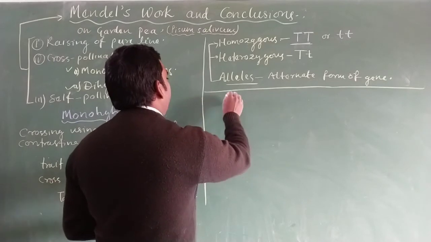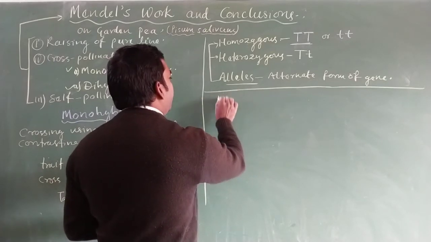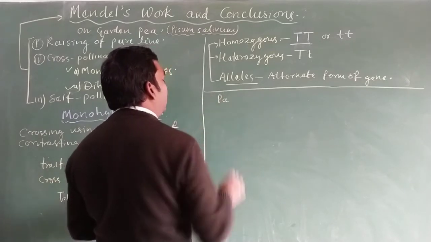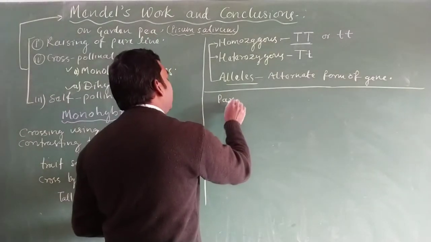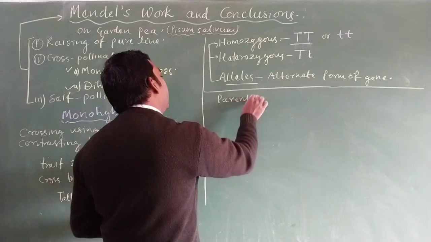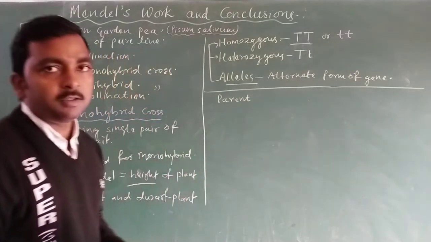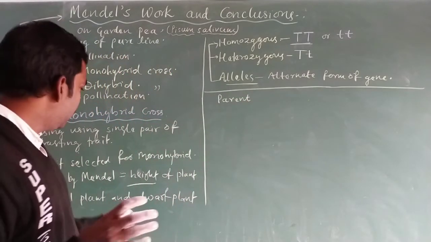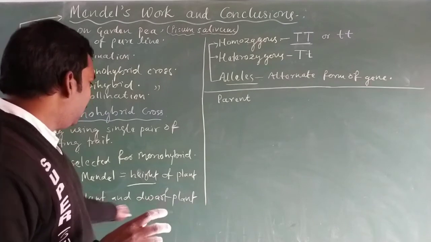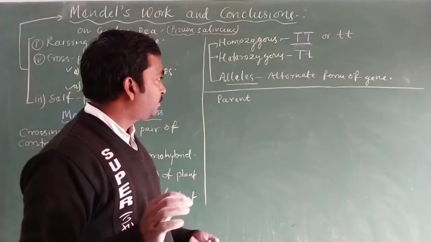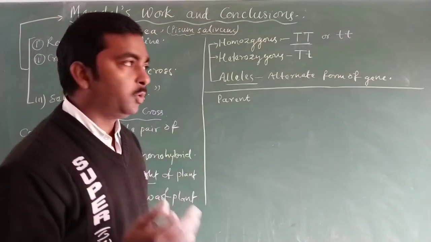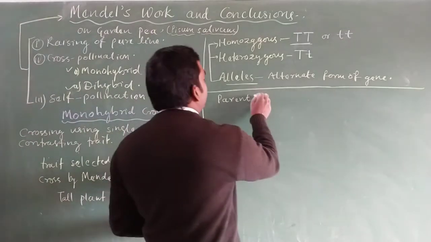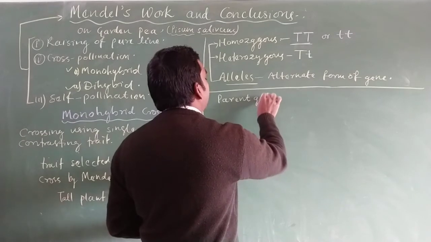So during monohybrid cross, we use different generations. The first is the parent generation, in which plants with pure tall and pure dwarf genes were sown in a field to grow.